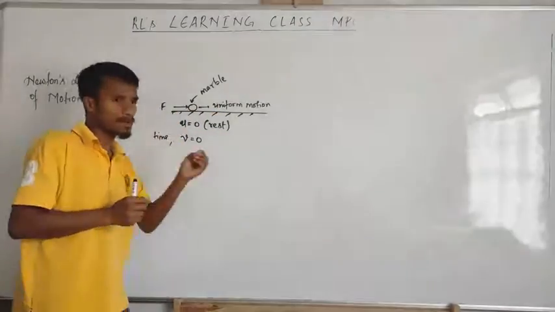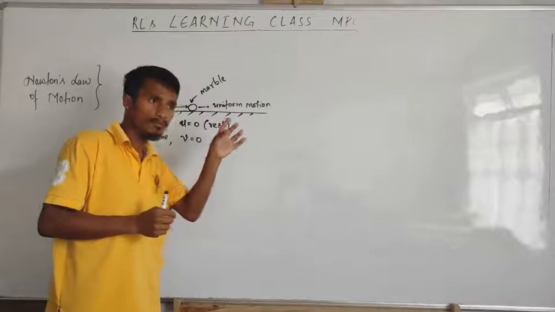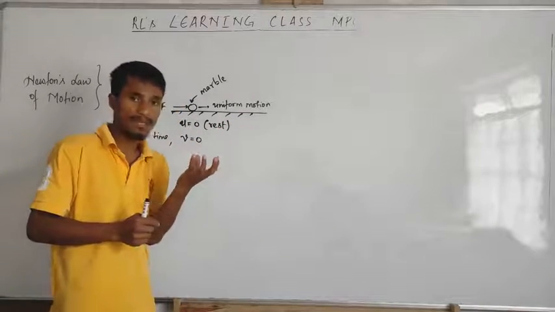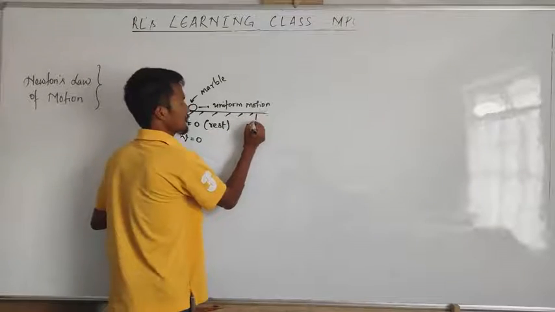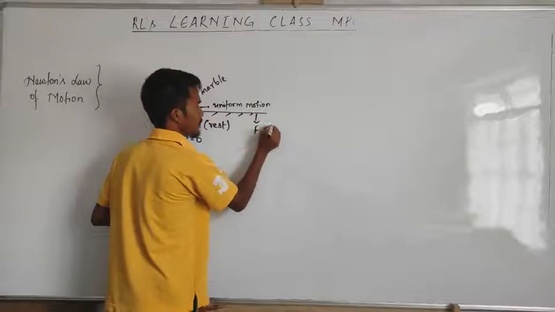Because once we push, this object will move, but why does this object stop? It stopped due to the presence of friction force.